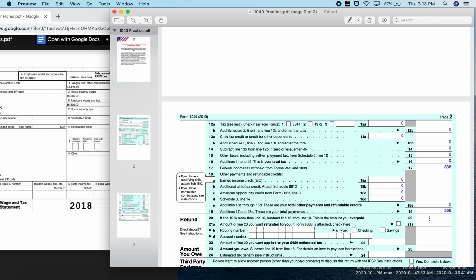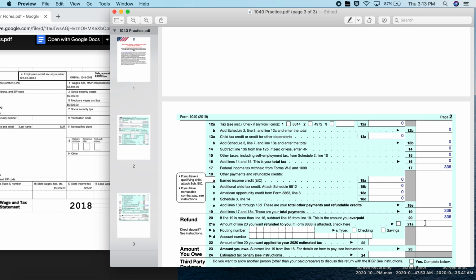Line 20 tells us that if line 19 is more than line 16, which it is, 19 is 336, 16 is 0, that means that we overpaid. So we overpaid by $336. So we overpaid.